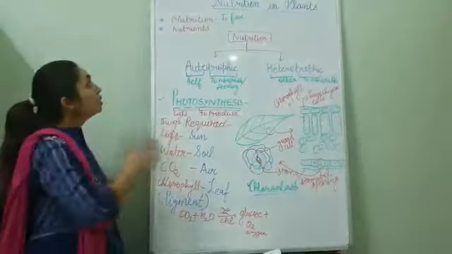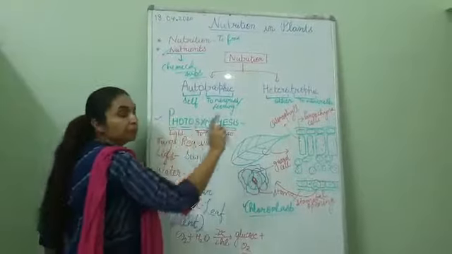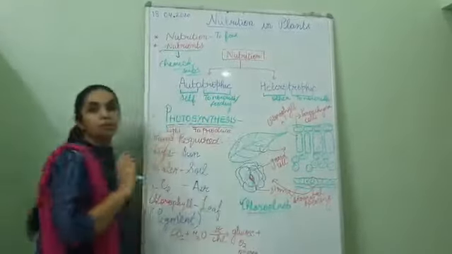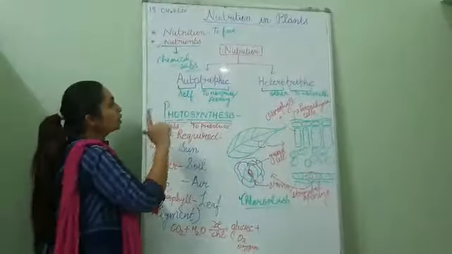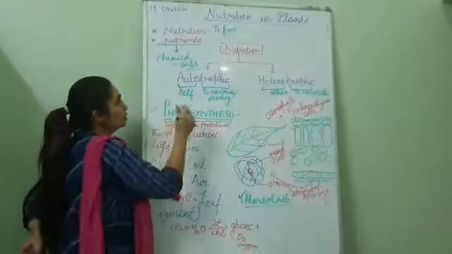Now, kinds of nutrition. Nutrition is of two kinds, autotrophic nutrition and heterotrophic nutrition. Autotrophic nutrition means, auto means self, and trophic means to nourish, or in some books it is written feeding also.